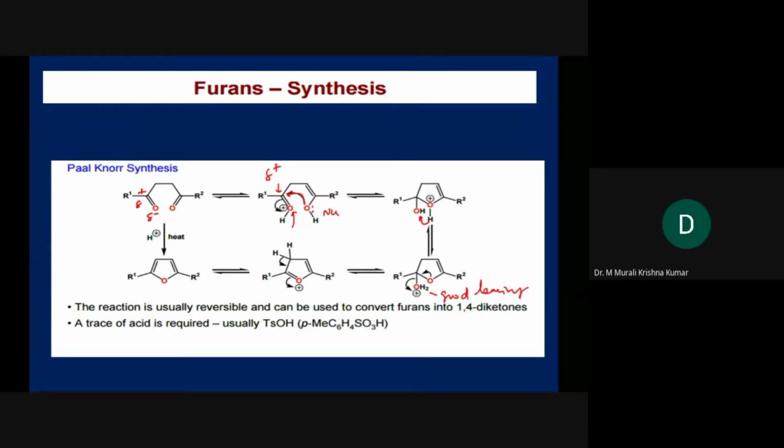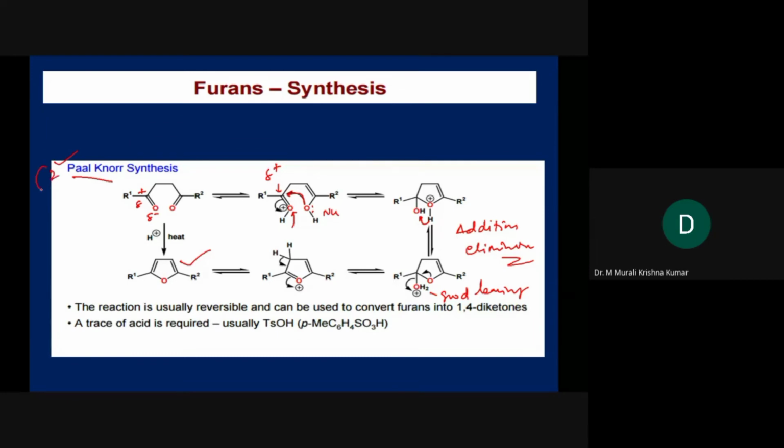Okay, so this is more like an addition-elimination type of reaction, and further rearrangement, readjustment of the bonds will happen to ultimately give you the furan. Okay, so this is the way. This is one of the oldest, it has almost 100 years of history, the Paal-Knorr synthesis, and this is the way furan can be obtained.